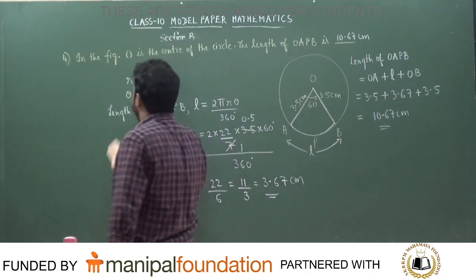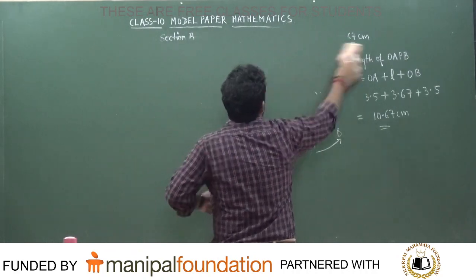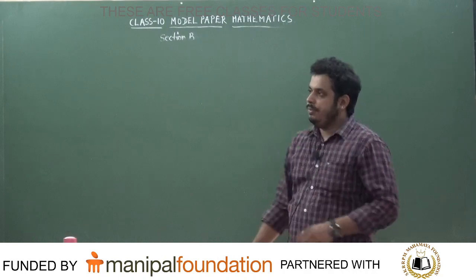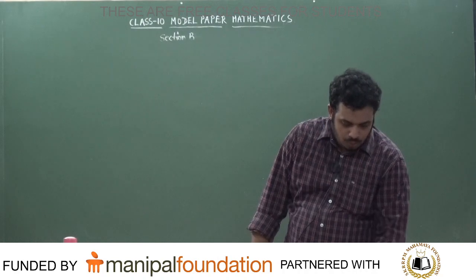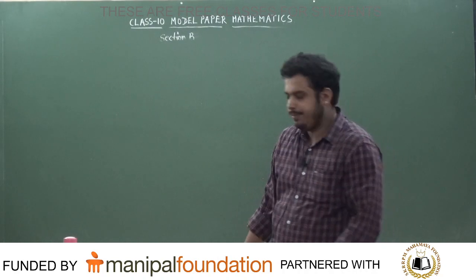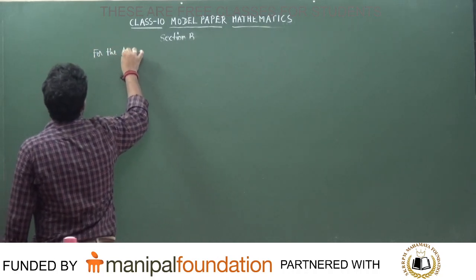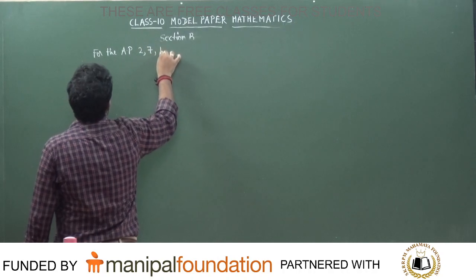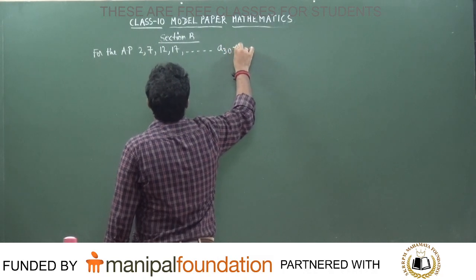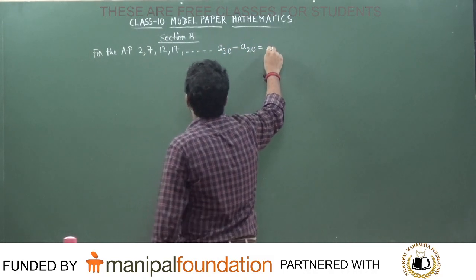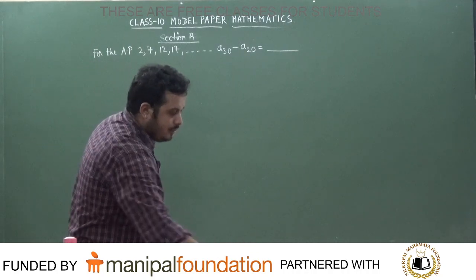Okay, next question. For the AP, the question is asking from arithmetic progression. For the arithmetic progression 2, 7, 12, 17, and so on, the value of A30 minus A20 is equal to dash.